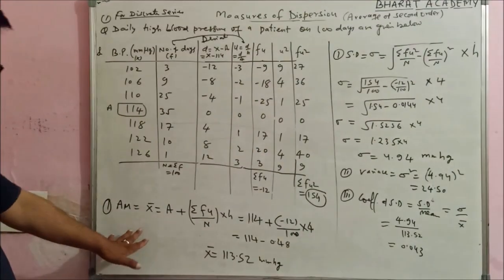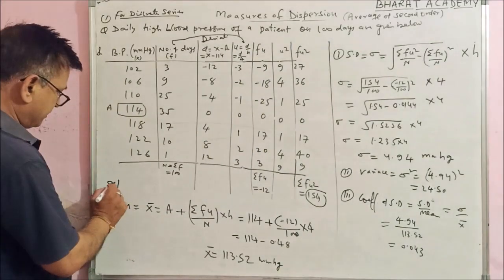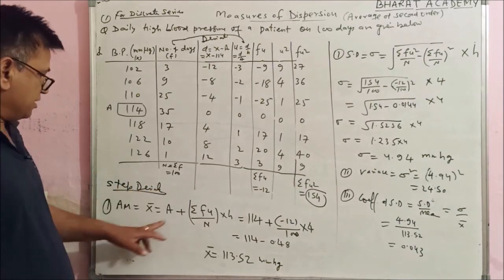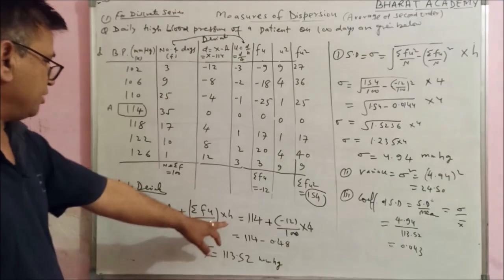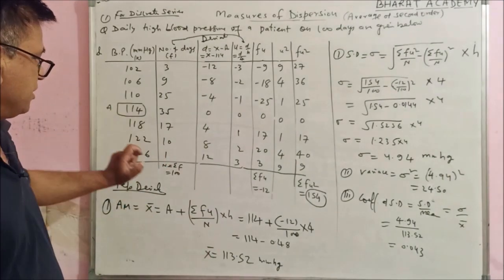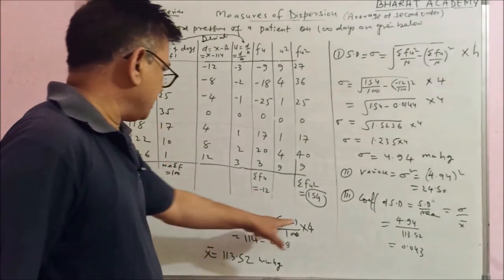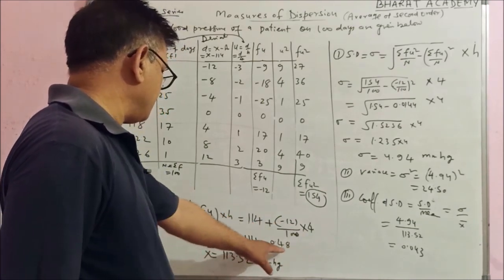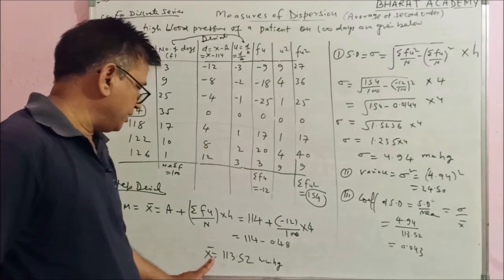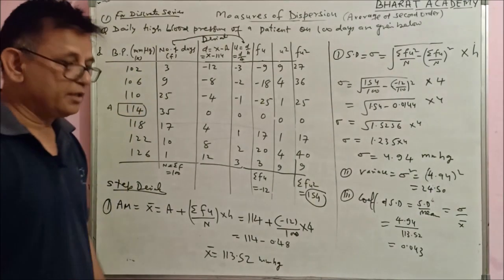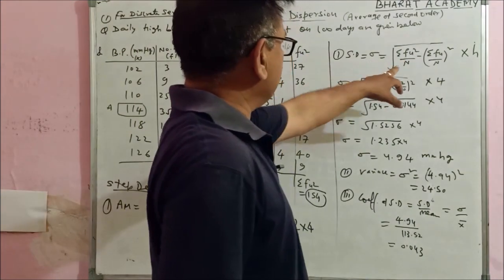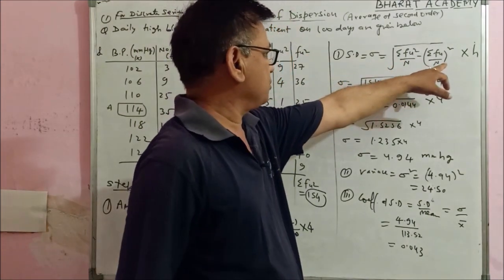Now find x bar by the step deviation method. This is A plus summation fu upon n into h. A is 114, which I have taken. Fu is minus 12 upon 100 into 4. 114 minus 0.48. The x bar, the arithmetic mean, is 113.52.